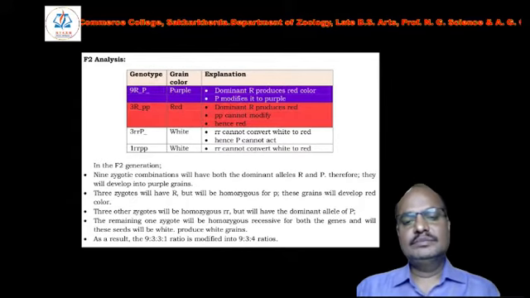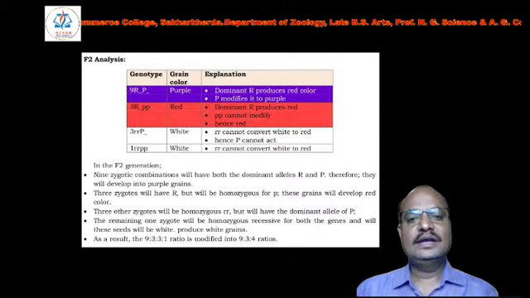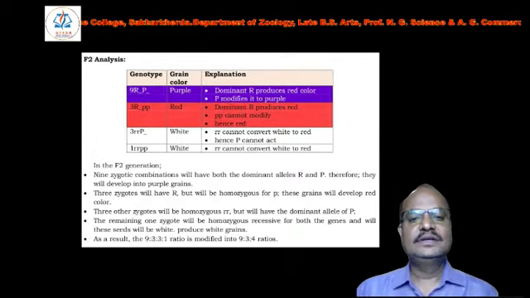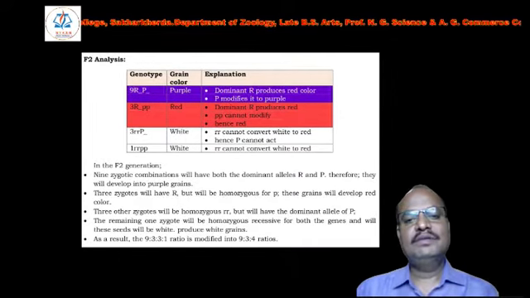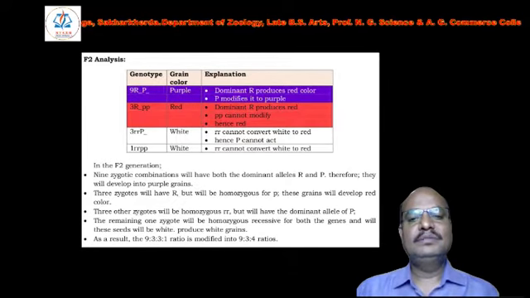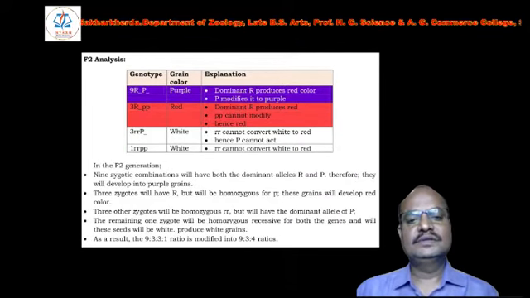From the above checkerboard, we can analyze that the 9 is obtained only when capital R and capital P are present. Then only the purple color is produced. In the other case, if capital R is present and capital P is absent, meaning small p is present, then red color will be found.